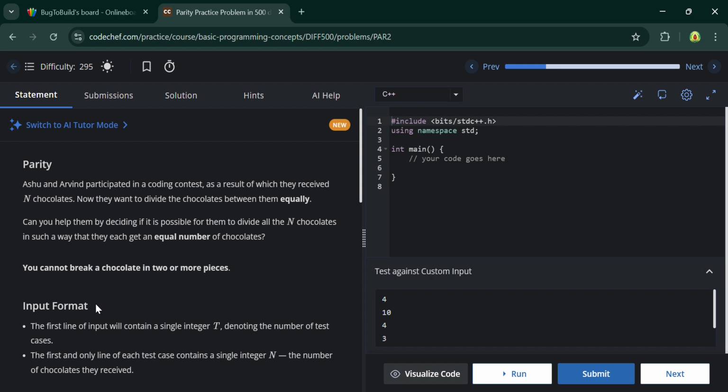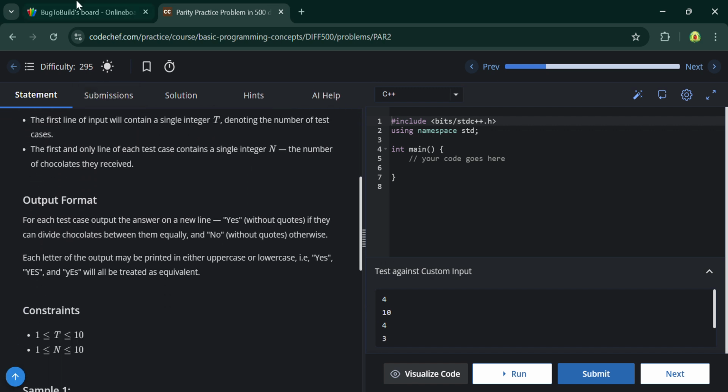So they receive n chocolates, and now they wanted to divide them equally between them. Can you help them by deciding if it is possible to divide n chocolates between them? You just have to find out whether they are able to divide the chocolate between them or not. You cannot break the chocolate, which means you cannot break a chocolate into two or more pieces.